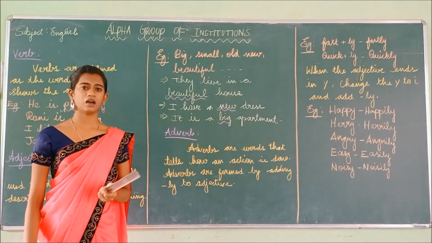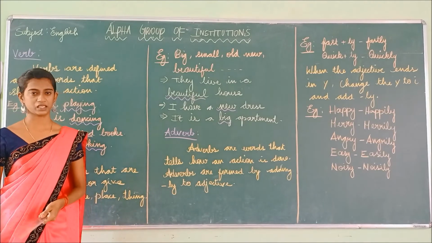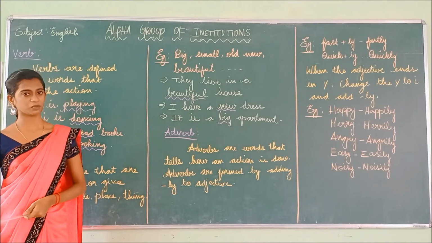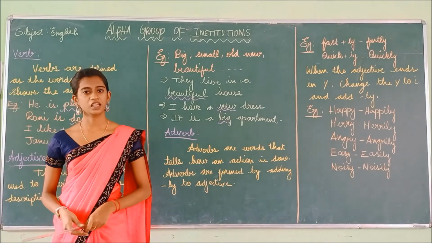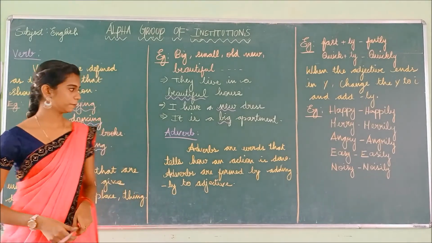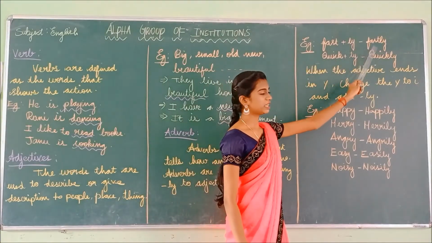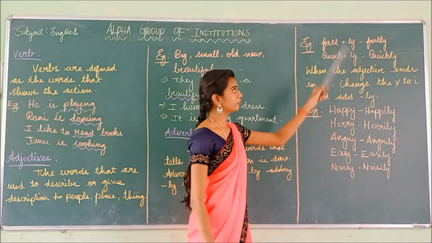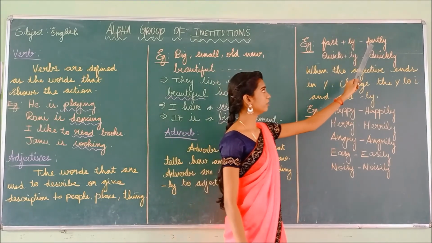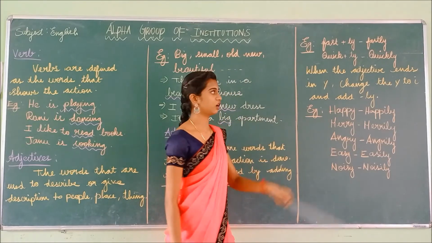So how do the adverbs look? By adding ly to the adjective. Just now we have seen what is meant by adjective. So if we add ly to the adjective, it is known as the adverb. Look at the example. Fast plus ly gives fastly. So fast is the adjective. If we add ly to the adjective, it becomes an adverb.